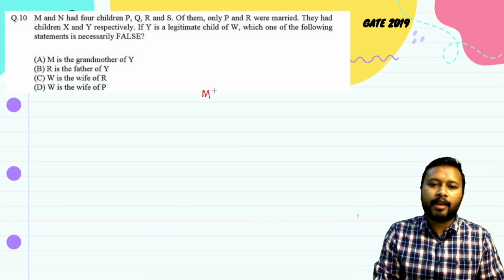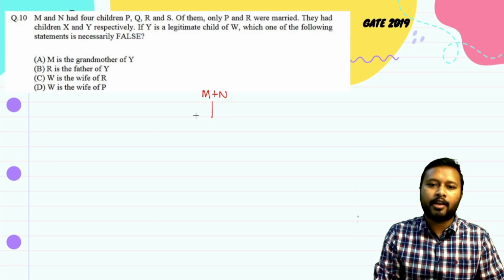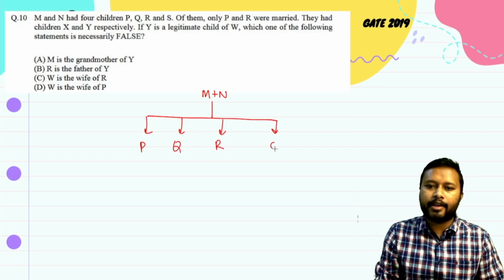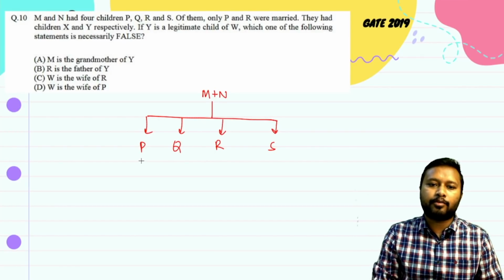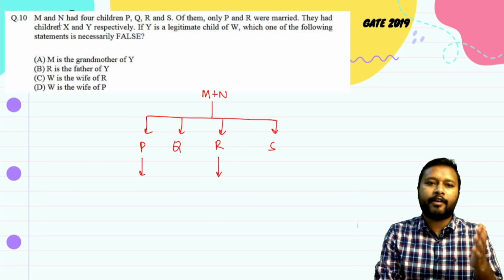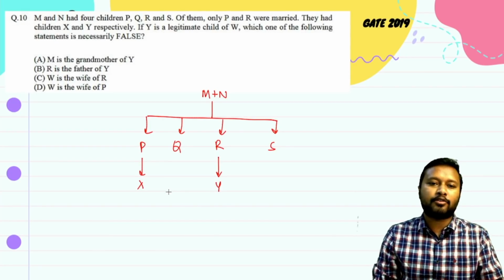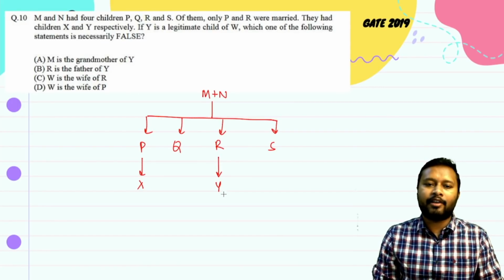Okay, so M and N are having 4 children. So these M and N are married. Who is male, who is female, we don't know about that, but both of them are married and they are having 4 children. Those are P, Q, R and S. They had children. Out of them P and R are married, and they have children X and Y respectively. So P is having child X, R is having child Y. Whether the child is male or female is also not mentioned. But since respectively is written, for P we will have X, for R we will have Y.